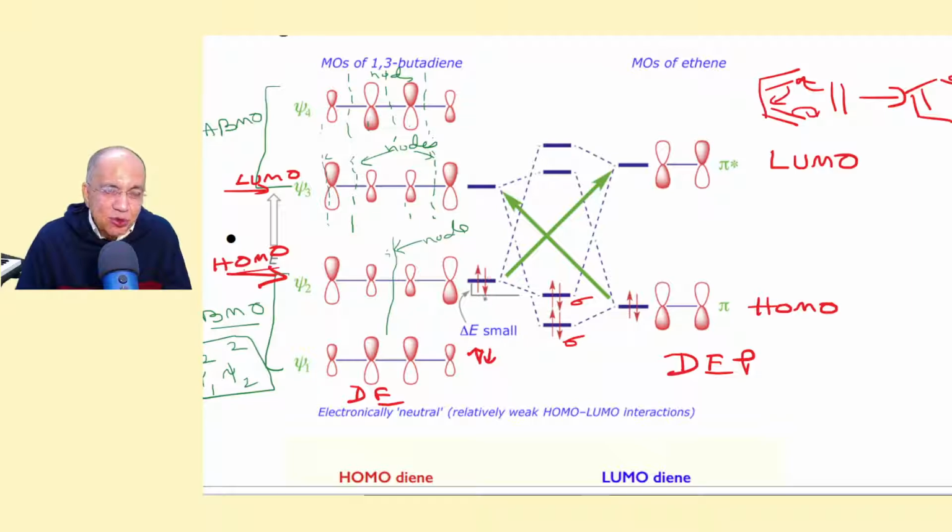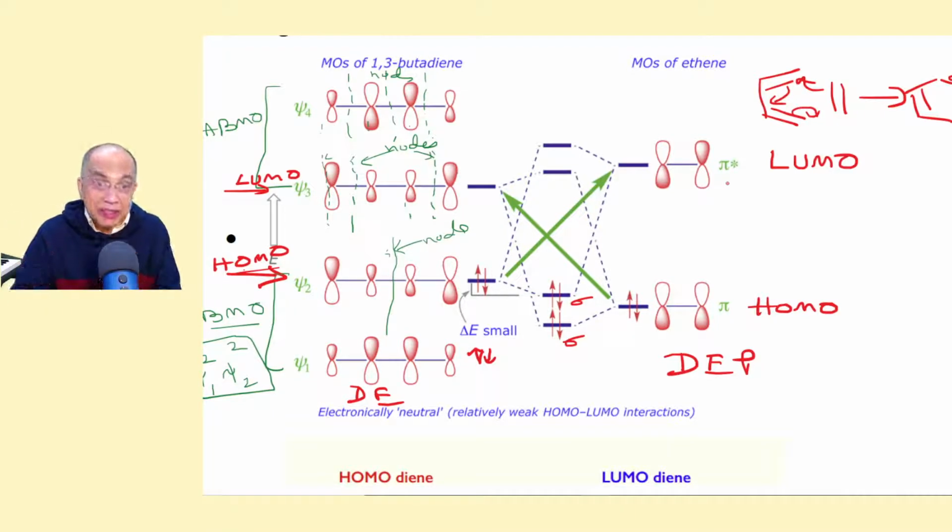So this gap should be as great as possible for the product to be more and more stable. But this gap is very small. Why? Because this gap is very large. Unless the diene and dienophile are activated and deactivated respectively, this gap cannot be reduced.